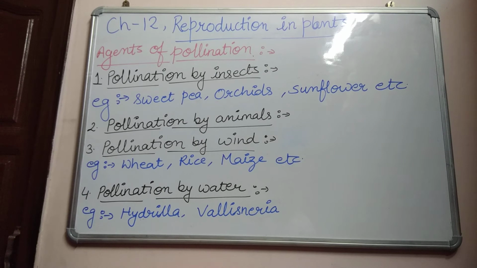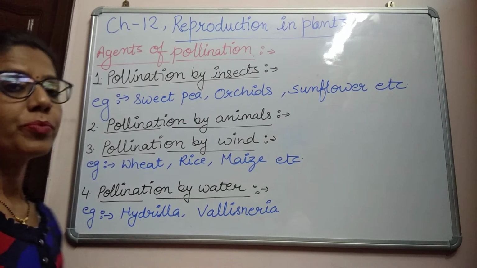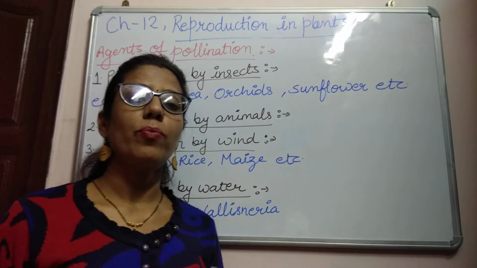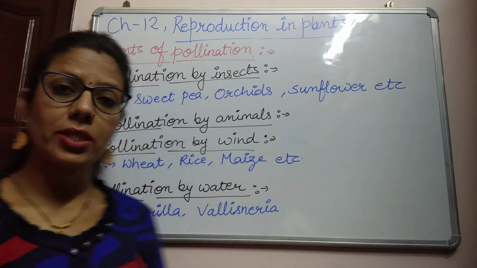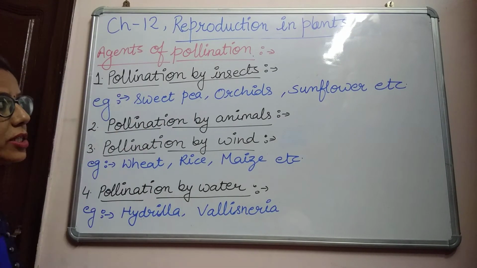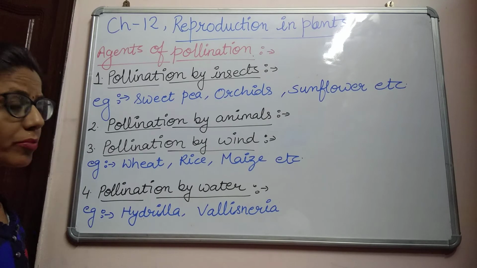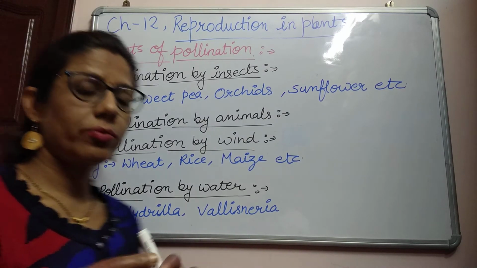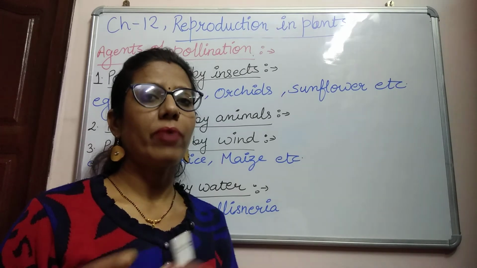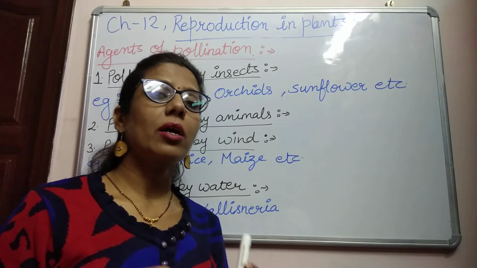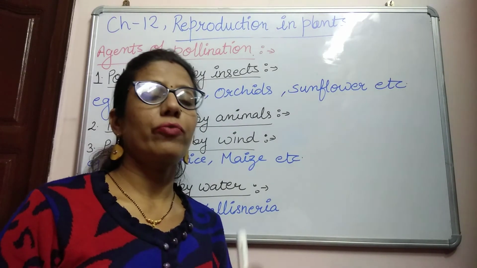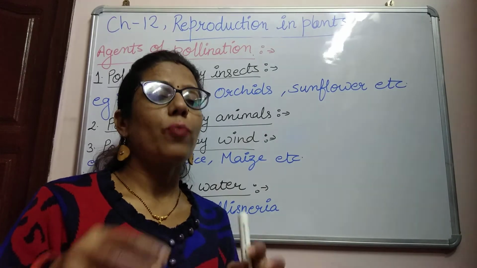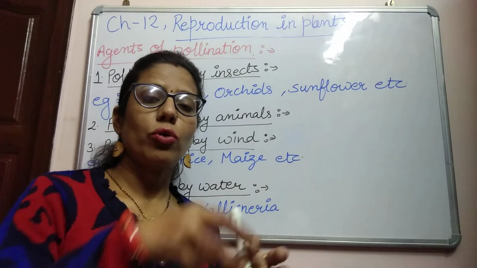The first is pollination by insects. It means insects carry the pollen grains from anther to stigma. In this method, when insects like butterflies, moths, wasps and honeybees visit the flower, the pollen grains stick on their body.